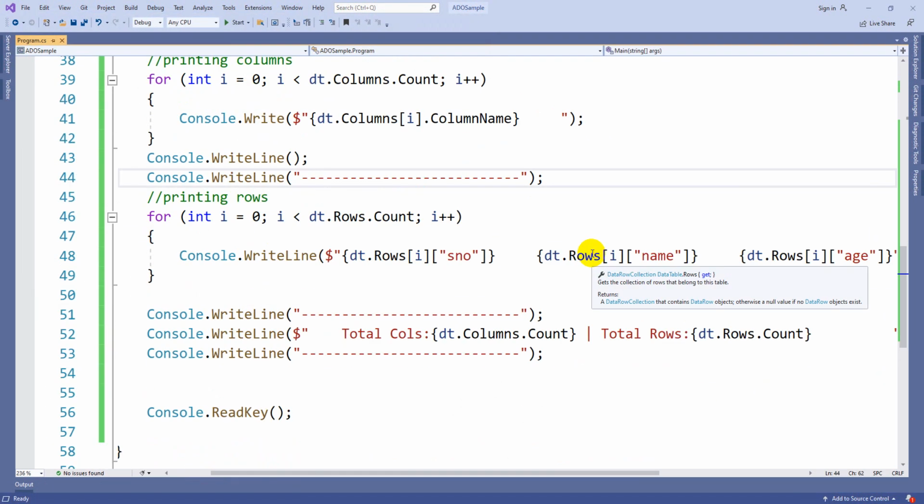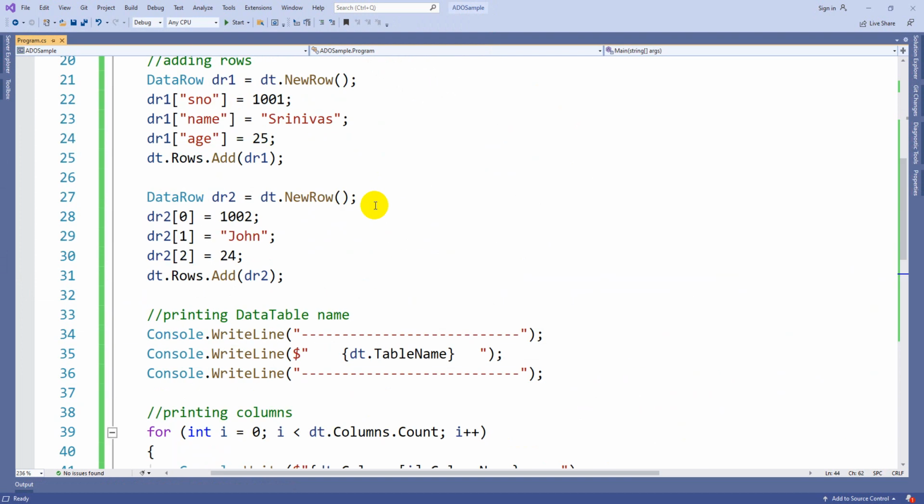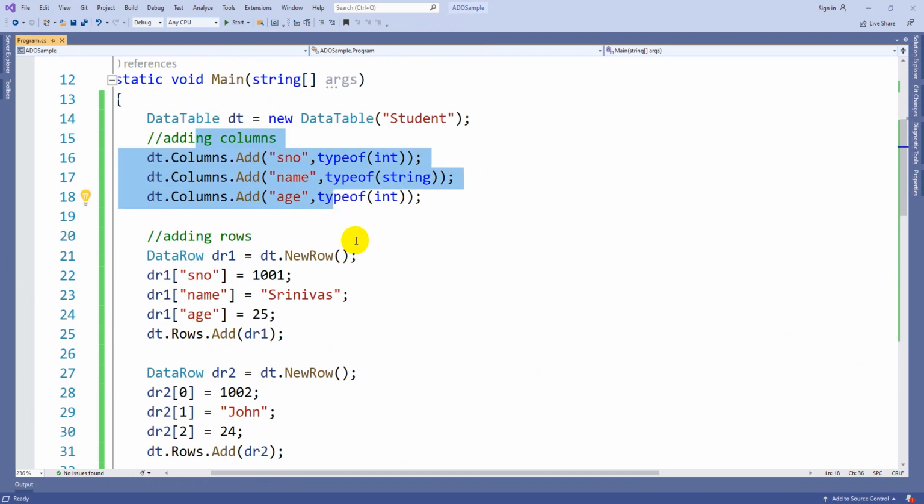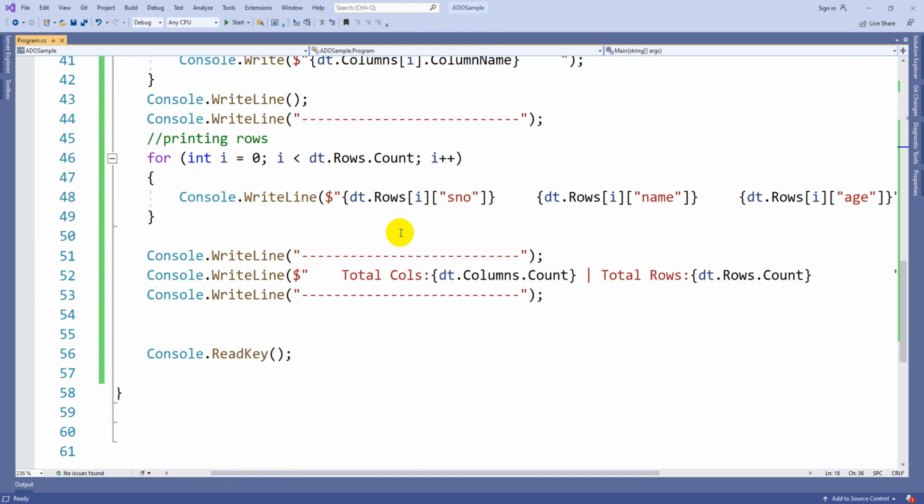Since you are the person who created this table, you know the column names. Otherwise you have to write one more loop. Instead of writing static values, you can make it dynamic.